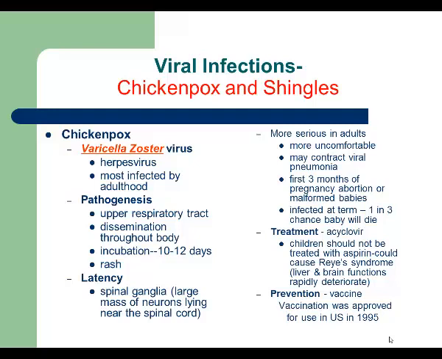The rash looks like vesicles filled with cloudy exudate, and if you culture that exudate, a lot of varicella zoster virus will be found. This is one of the self-limiting infections, and children usually recover without any problems.